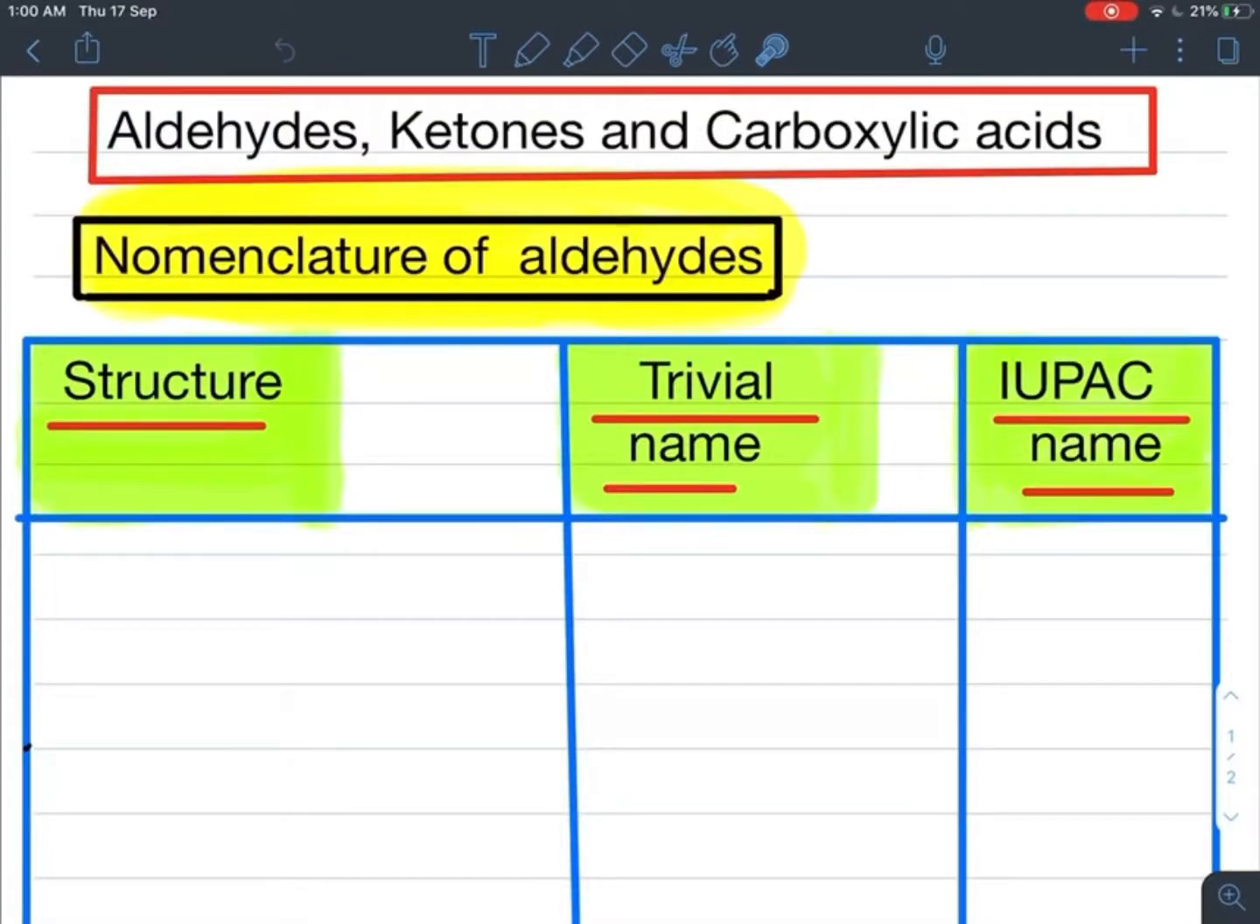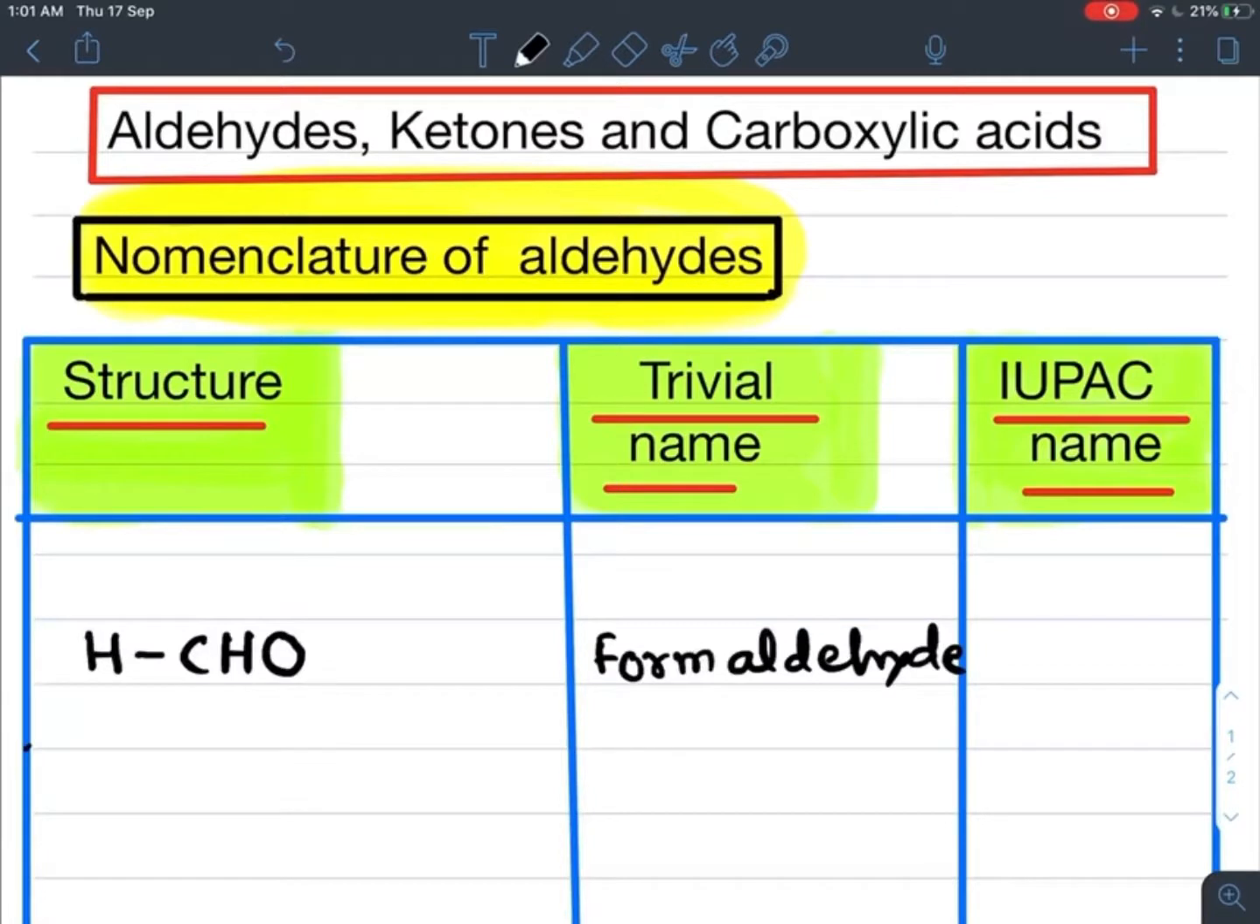Students, in this video we are going to study the nomenclature of aldehydes. The first example of an aldehyde is the one-carbon aldehyde, HCHO. The name of this aldehyde is formaldehyde, common name: form for hydrogen. When H is attached to the aldehyde group, the prefix is attached to the suffix aldehyde. Aldehyde is a suffix. So formaldehyde means HCHO.